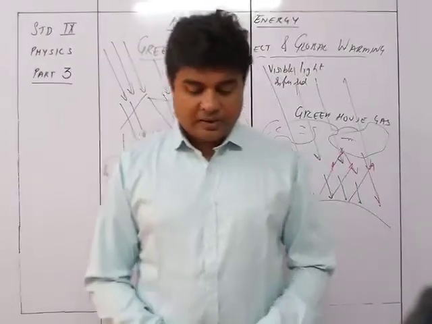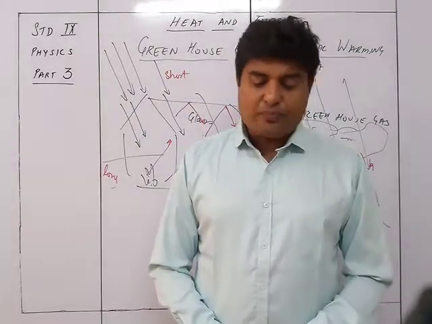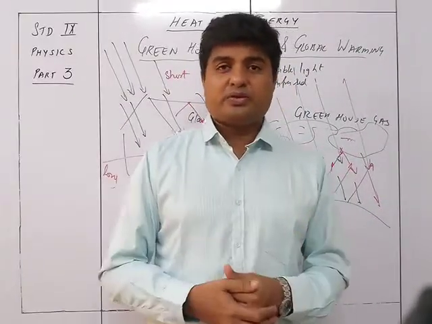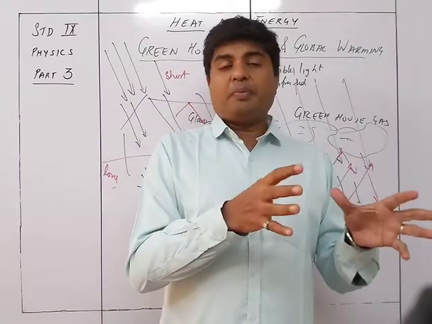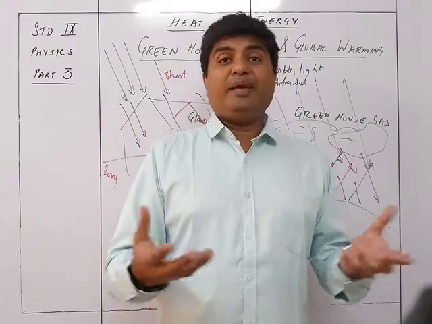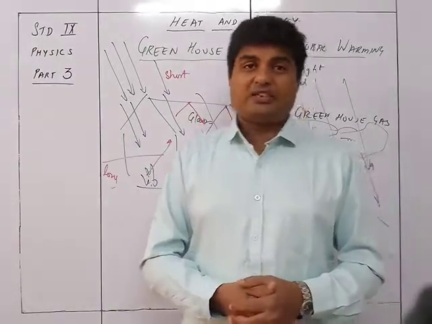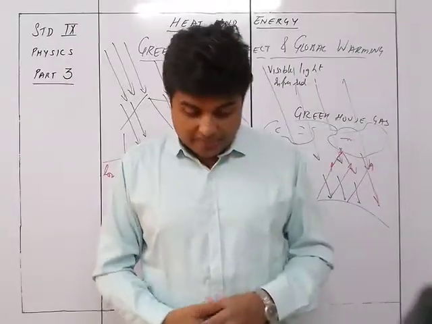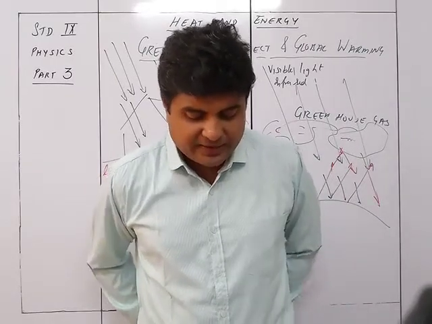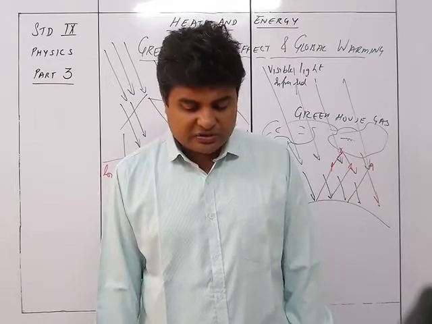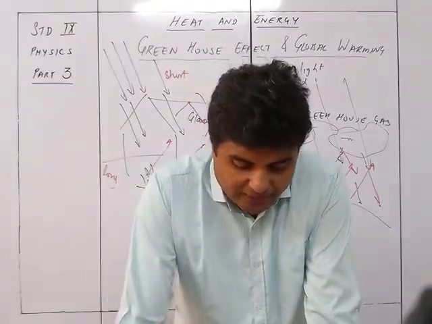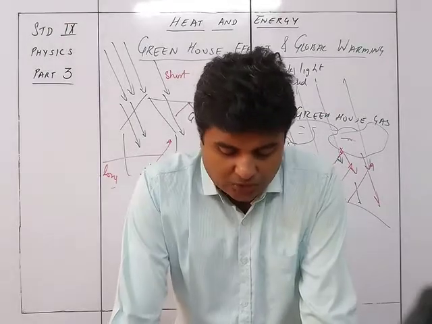So first of all, dislocation and disappearance of plant and animal species. Yes, because of the change in temperature, there is a possibility that some animals may not be able to survive when they migrate to some other place, or they may even go extinct. So species may go extinct due to global warming. At the present rate of increase in the greenhouse effect, it is expected that nearly 30% of plant and animal species will vanish by the year 2050, and up to 70% by the end of the year 2100.